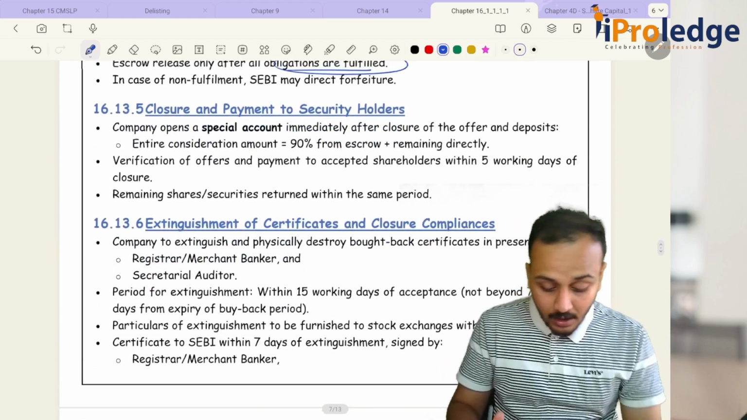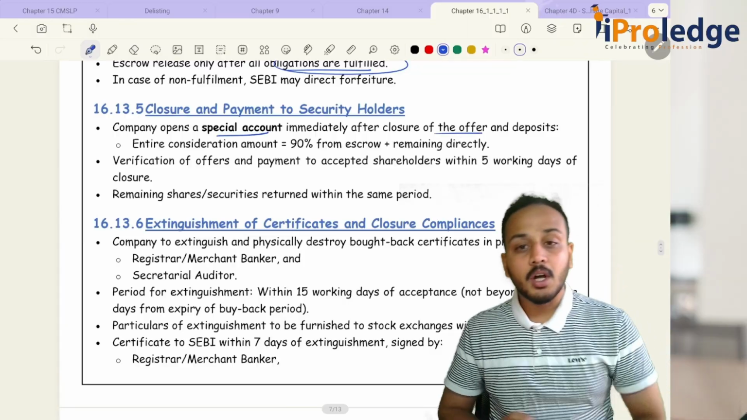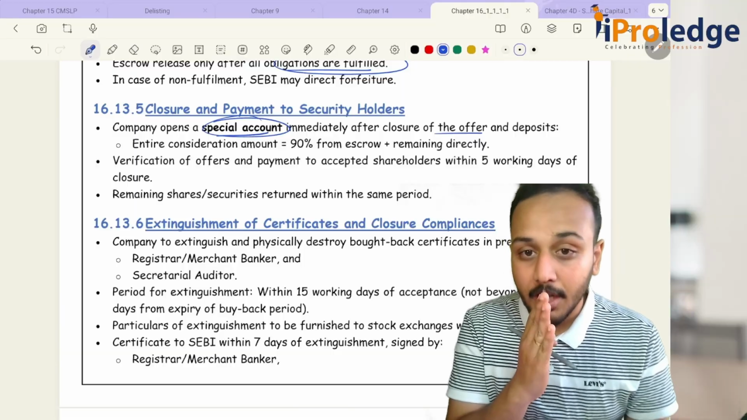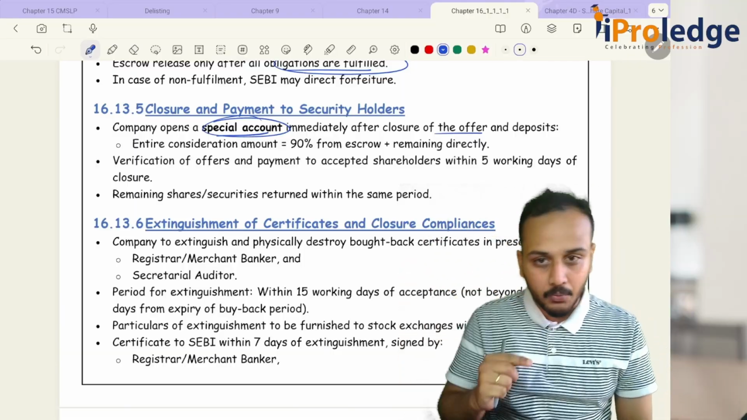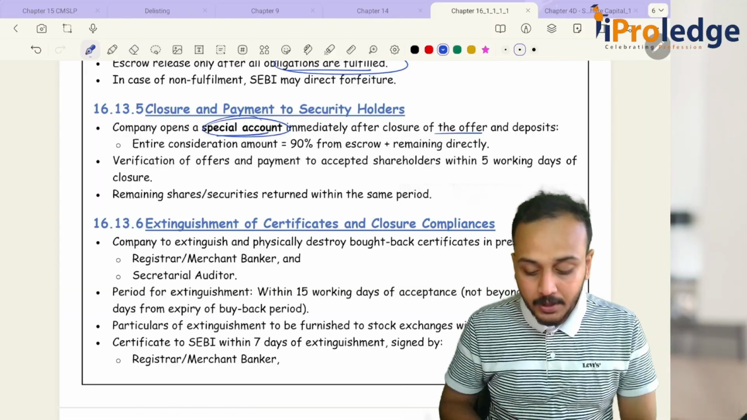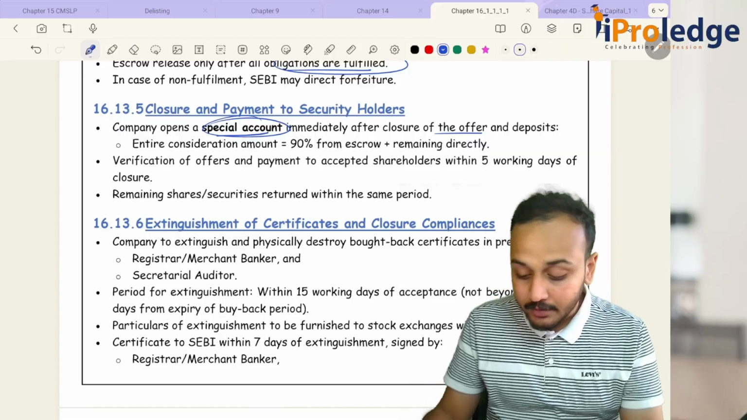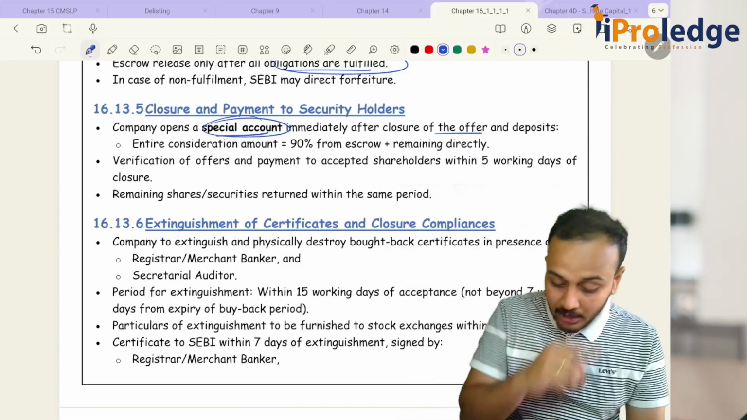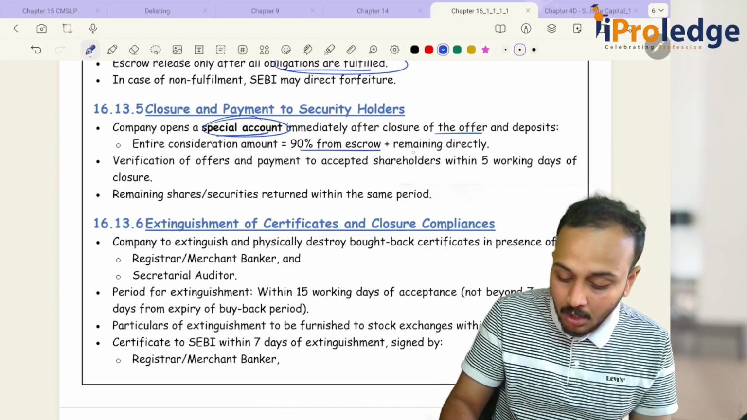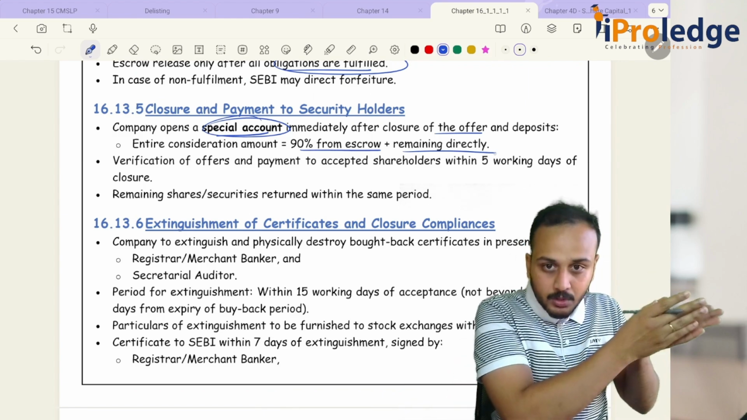Then a company opens a special account immediately after closure of the offer. Now, when I am talking about the special account, I am not talking about the escrow account that we spoke about. The company has to open a special account immediately after the closure of the offer, and deposits the entire consideration amount: 90% from escrow plus the remaining directly. 90% of what was in the escrow account.